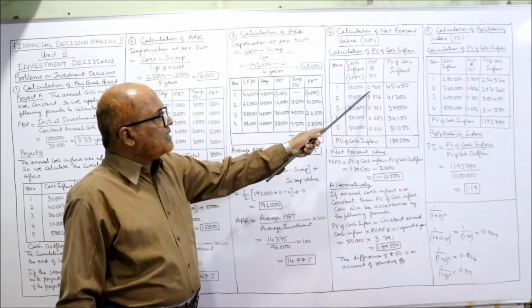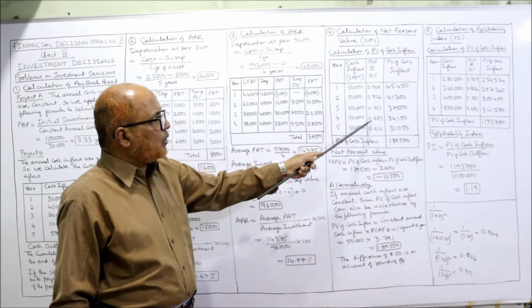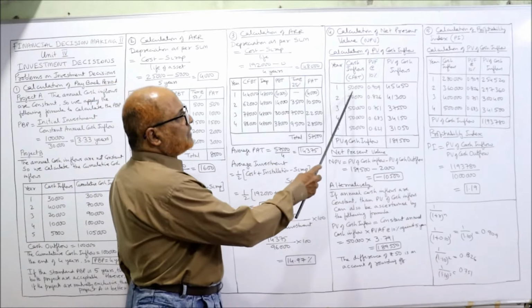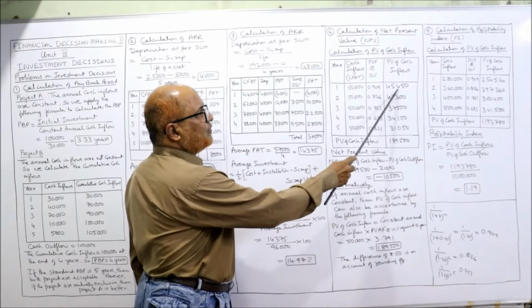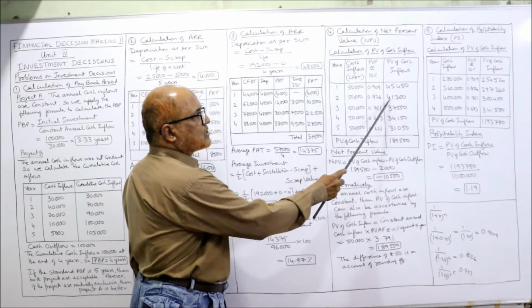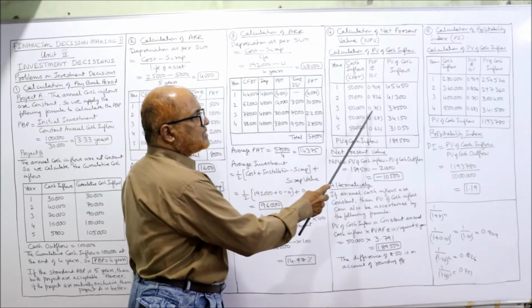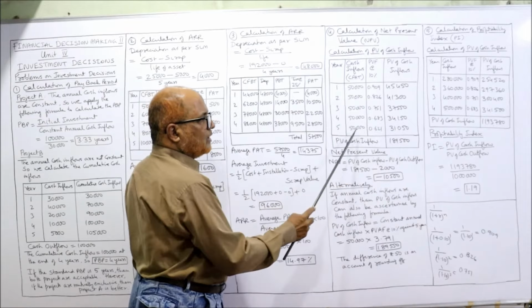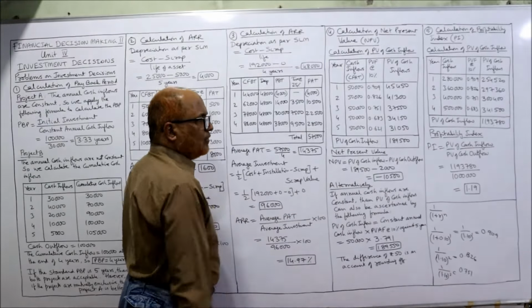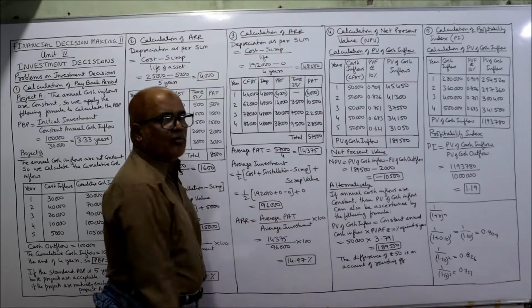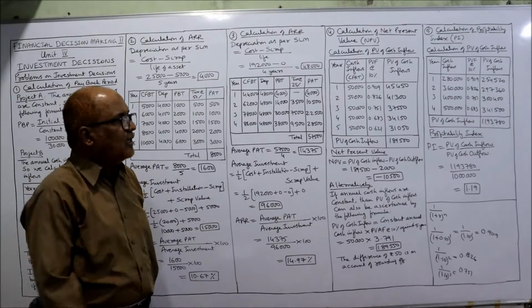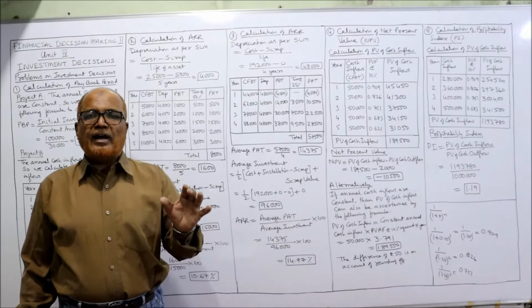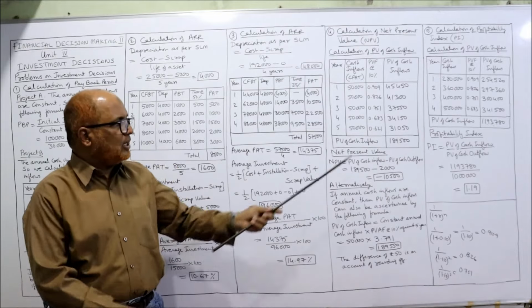Now 0.909, 0.826, 0.751, 0.683, 0.621. Now multiply the cash inflow with the PV factor. 50,000 into 0.909, 45,450. 50,000 into 0.826, 41,300. 50,000 into 0.751, 37,550. 50,000 into 0.683, 34,150. 50,000 into 0.621, 31,050. Take the total of cash inflows, the PV of cash inflow total. You will get 1,89,500. So 1,89,500 is the total PV of cash inflow.